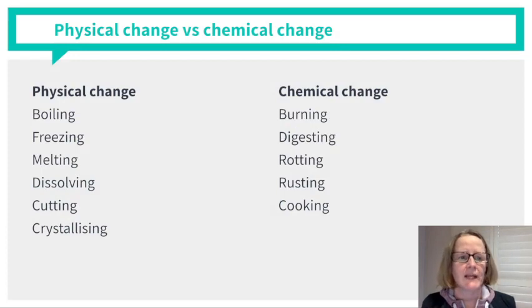Examples of physical change include boiling, freezing, melting, dissolving, cutting, and crystallizing. When you're doing a chemical change, you will burn something, or digest it, or rot, or rust, or it can happen when you're cooking an egg or baking a cake.